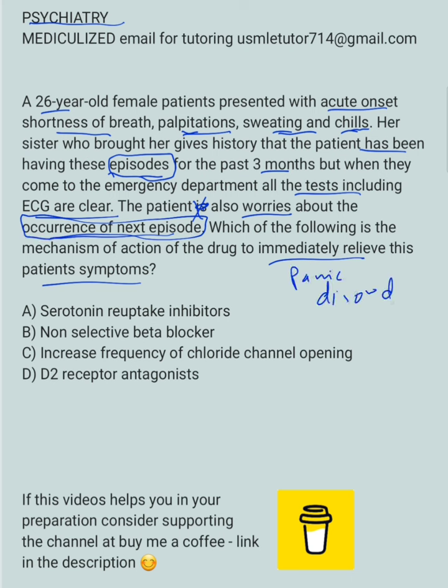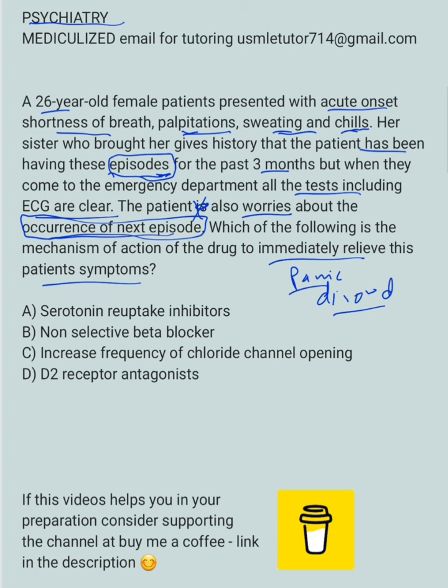Usually the panic attacks will occur out of the blue without any reason, and there will be palpitations, shortness of breath, sweating, chills, paresthesias, and a sense of impending doom. Those will be the features of the panic attack. Remember, episodic. There is also a type of anxiety called performance anxiety, and there are also specific phobias, like heights. So this is different from that. This is just without any reason. For specific phobias, the reason it's called specific phobia is because there is a reason. For example, a patient afraid of heights would be a specific phobia example. So this is definitely panic disorder.